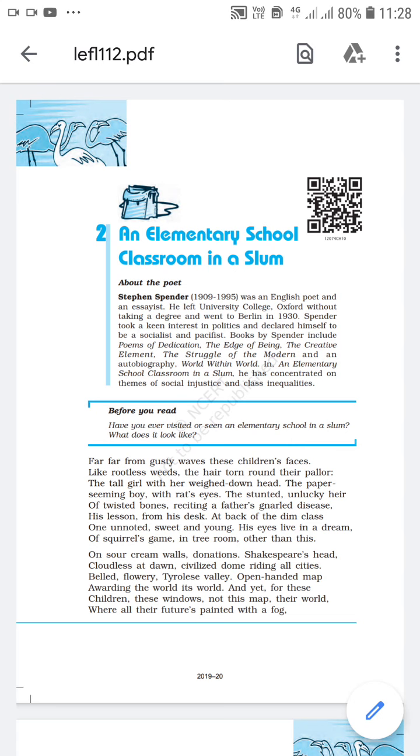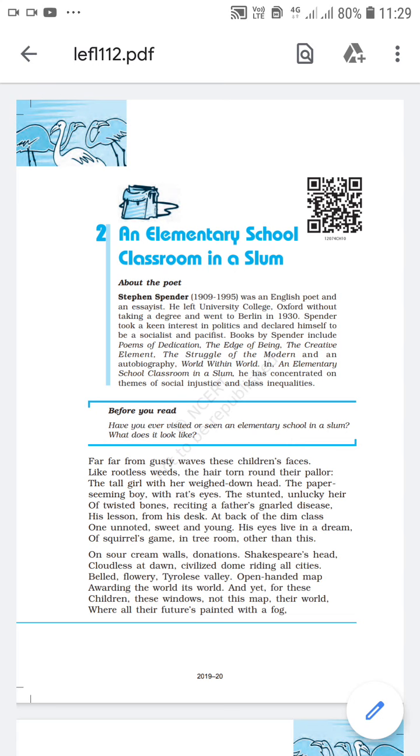You all know what is the meaning of weeds? Weeds means unwanted plants. So these children are compared to unwanted weeds. Now here the writer wants to say that these children seem to be unwanted like the unwanted weeds. Weeds are unwanted plants and they grow in the fields, which are not required by anyone. They are unwanted. In the same way, the poet is saying these children appear to be unwanted in the society.